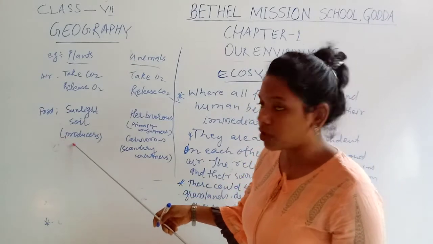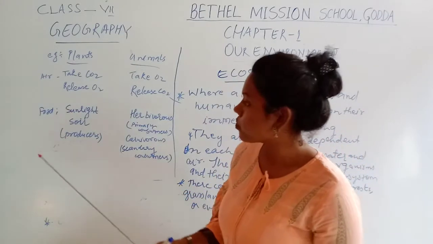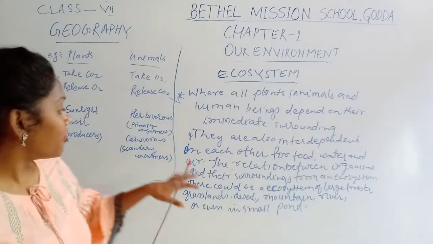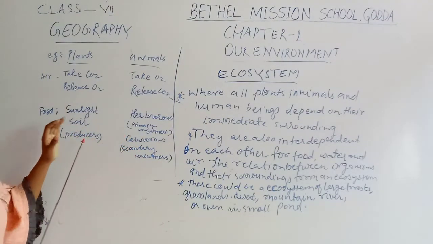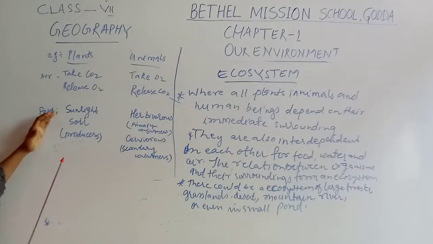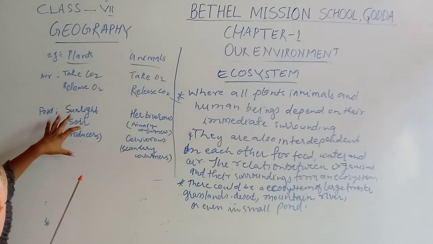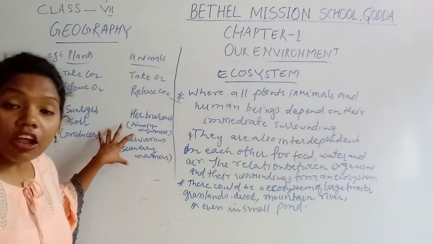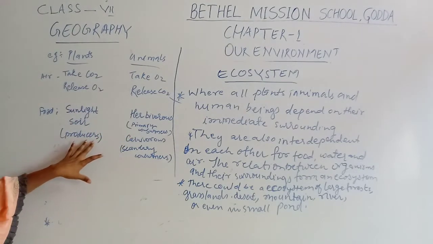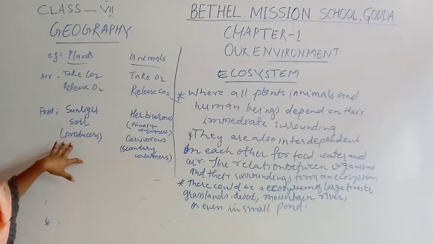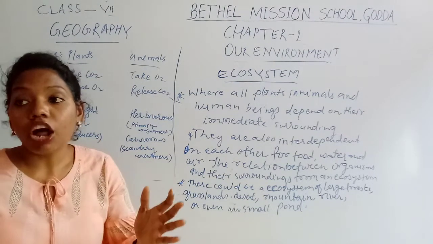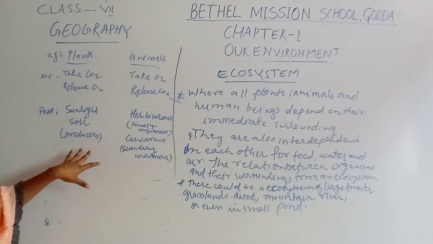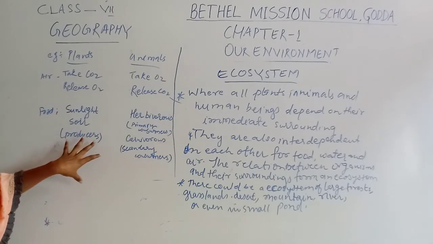There is another example, for food. Actually, plants don't depend on animals for food. Instead, they take the solar energy from the sun and nutrition from the soil, and they make their own food. That is why they are called producers, because plants always make their own food with the help of sunlight, water and soil. So it has some energy.